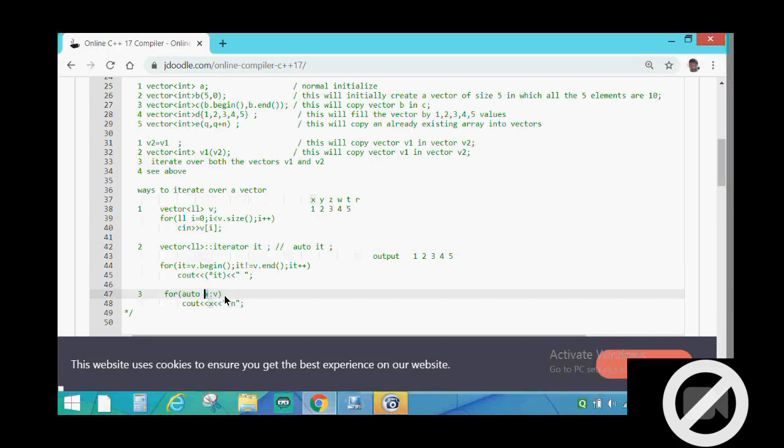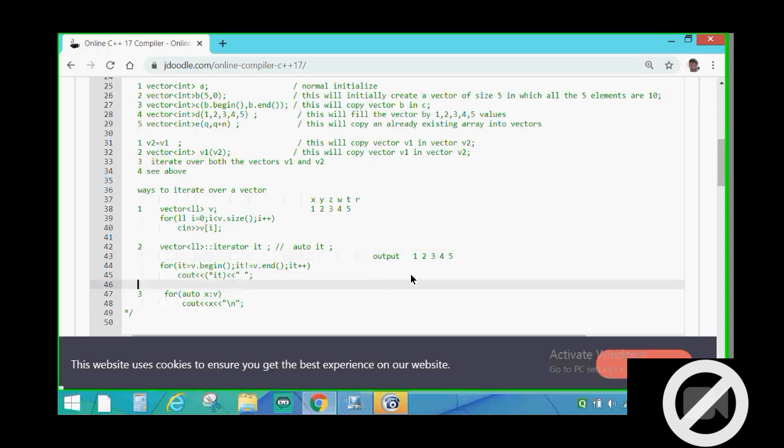Now what is x? x is the value of an element inside the vector, and this is the vector v. This statement means that for any value inside that vector, we have to print that value. Basically this will also give the same output as the earlier ones. And x is changing every time.